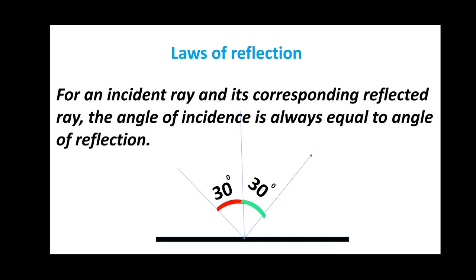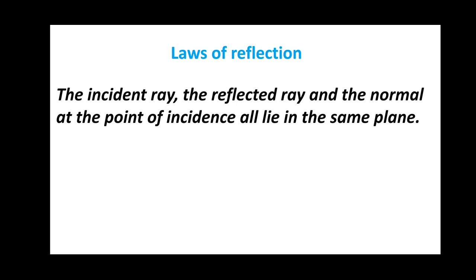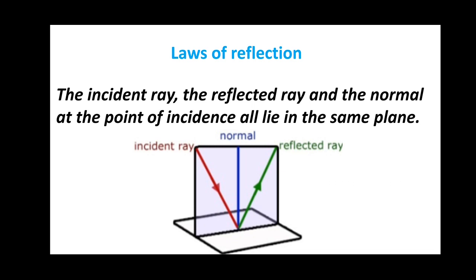The second law of reflection states that the incident ray, the reflected ray and the normal at the point of incidence all lie in the same plane as shown here. We will be continuing it in the next class.